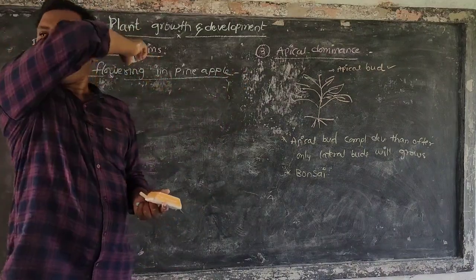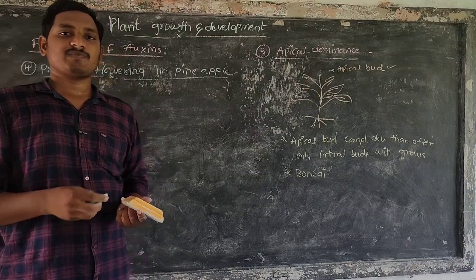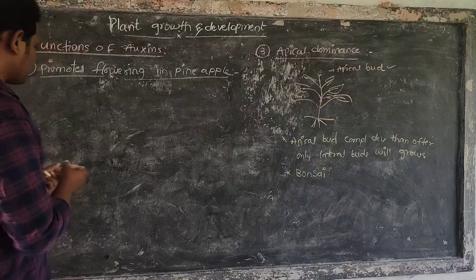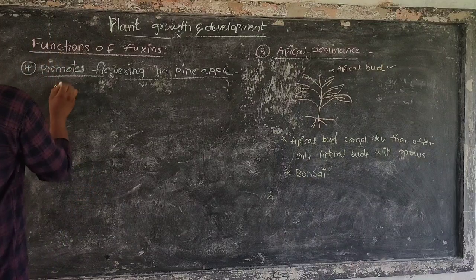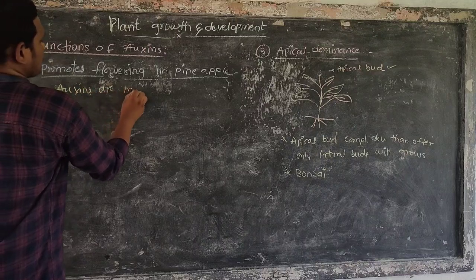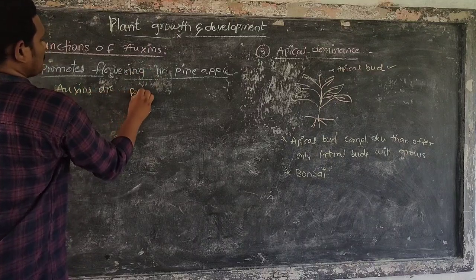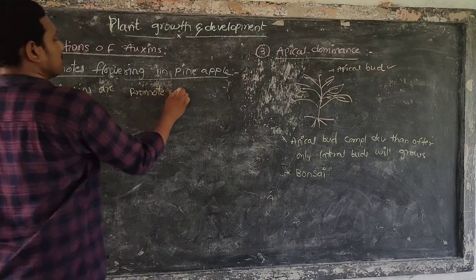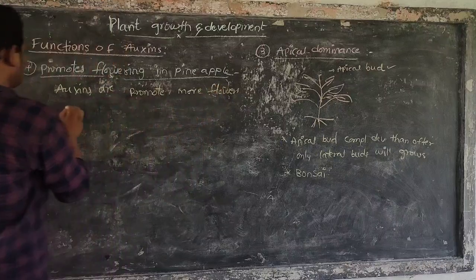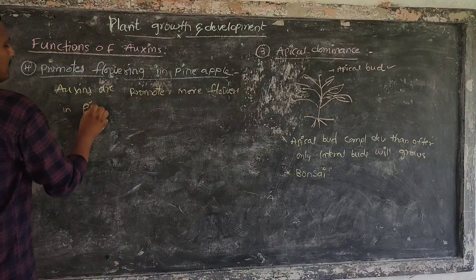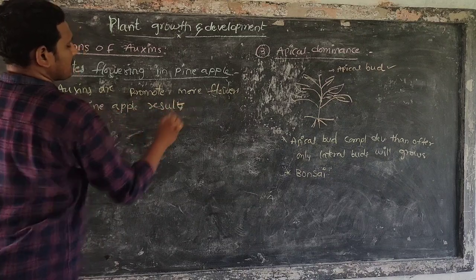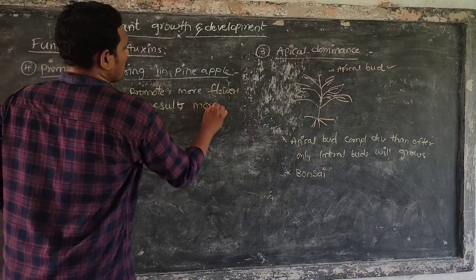So flowering: auxins help to promote flowering. Auxins promote more flowers in pineapple, which results in more fruits.